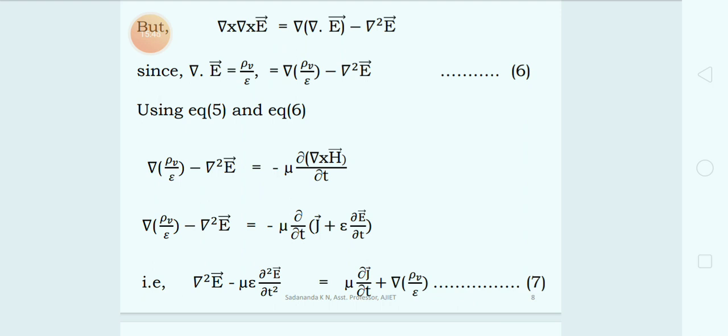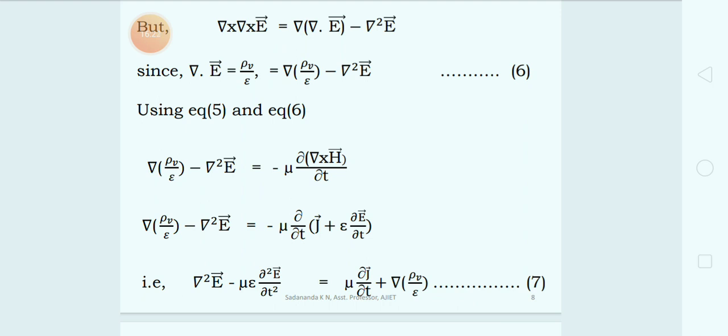Now since divergence of vector E is equal to rho v by epsilon, where rho v is the volume charge density, this can be written as the gradient of rho v by epsilon minus gradient square vector E. We call this equation number 6.